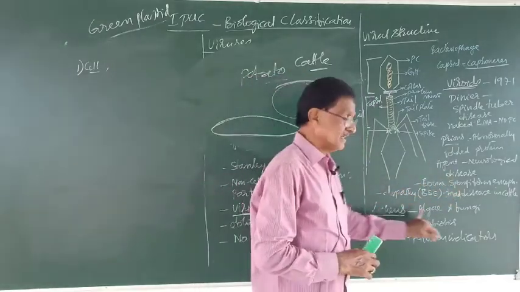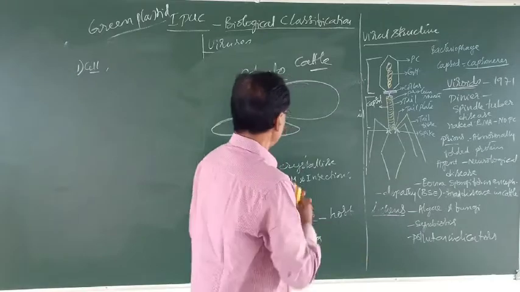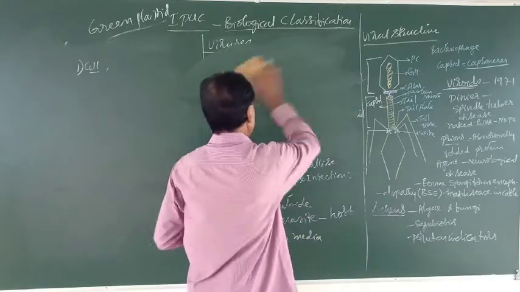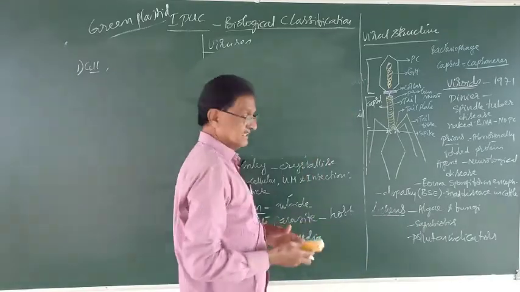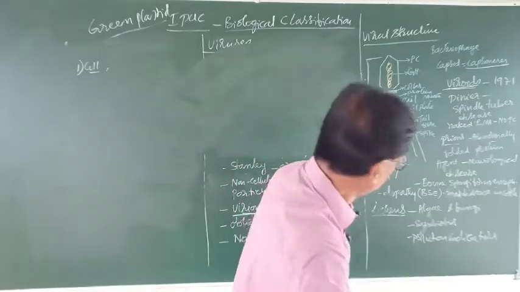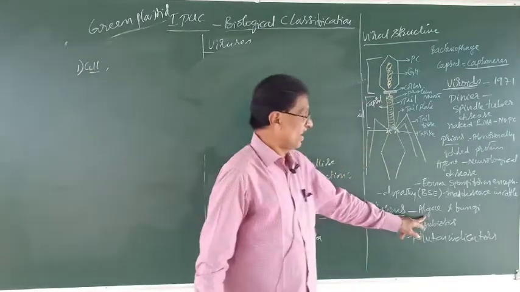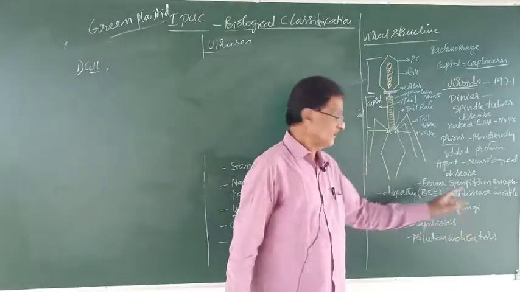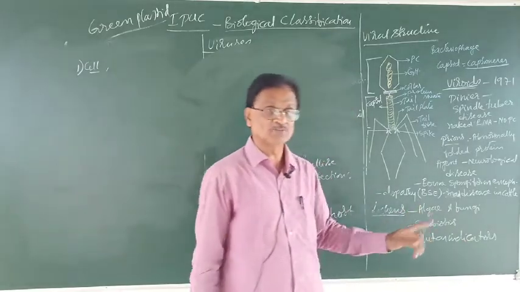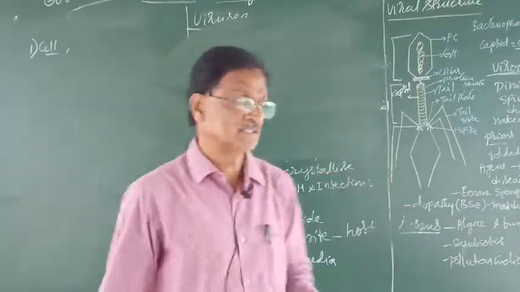Then lastly, lichens. What do you mean by lichen? Lichen is nothing but an association between algae and fungi. Such an association can be referred to as what? Symbiosis.